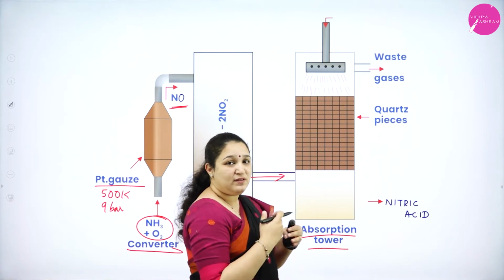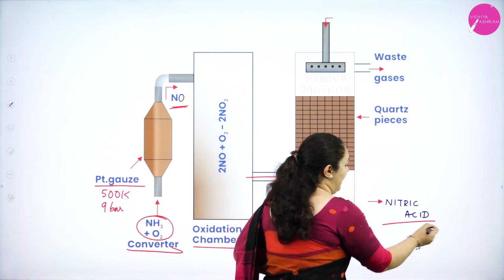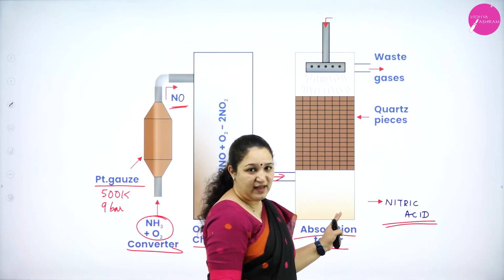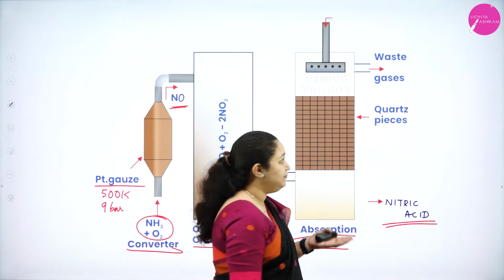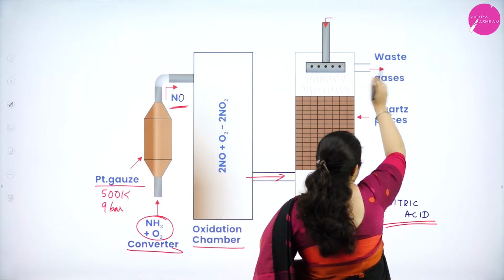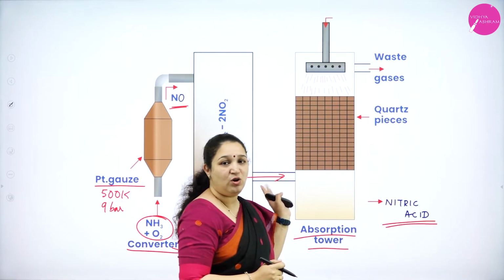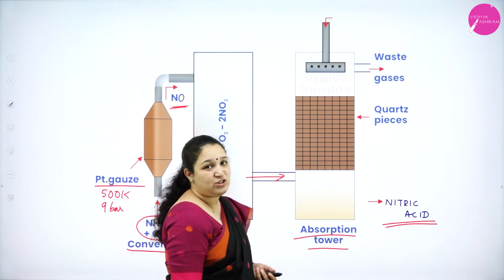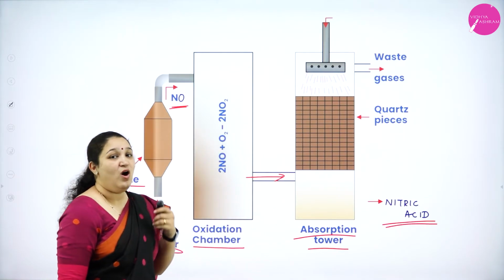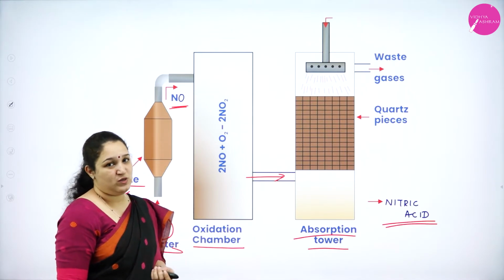So nitrogen dioxide will mix with water to form nitric acid. Thus we will get nitric acid. There are some other gases produced like nitric oxide, so those gases are removed and then it can be recycled or used again. So that's about the manufacture of nitric acid by Ostwald's process, or it is also called the Modern process.